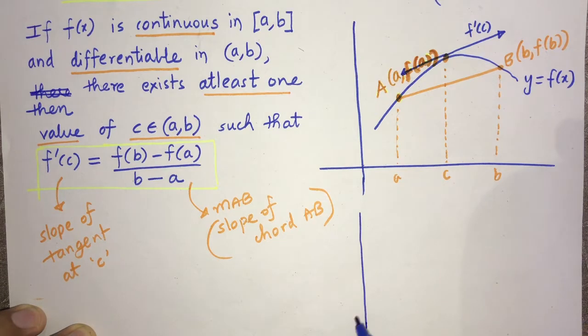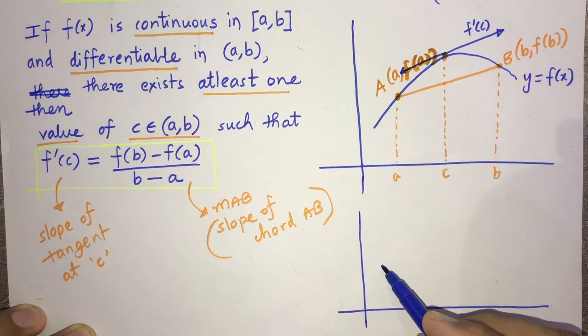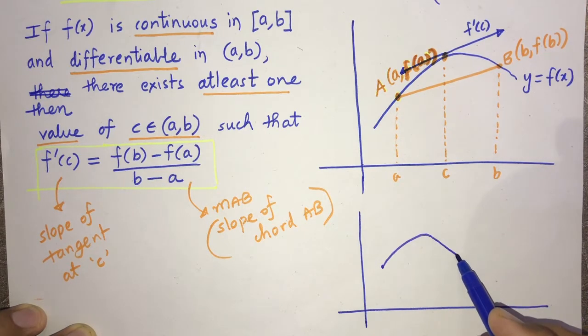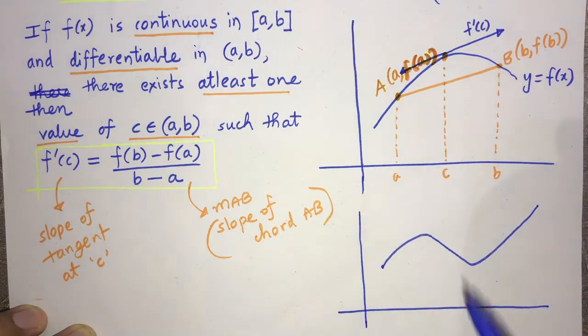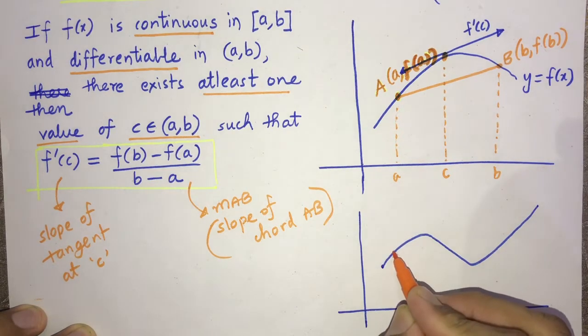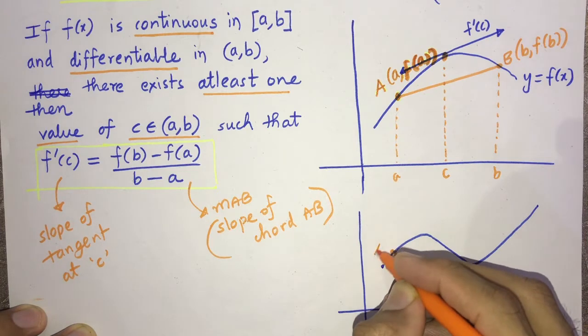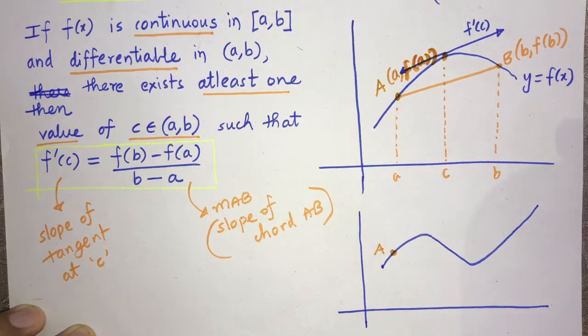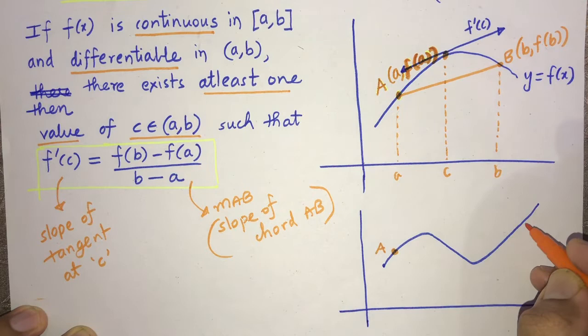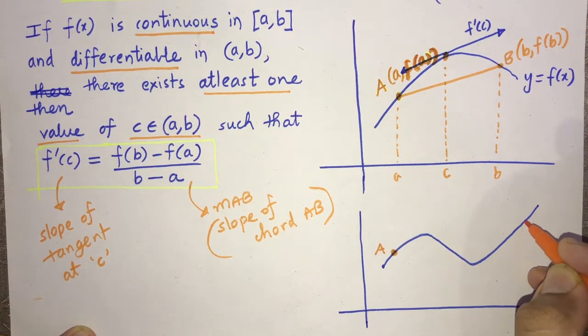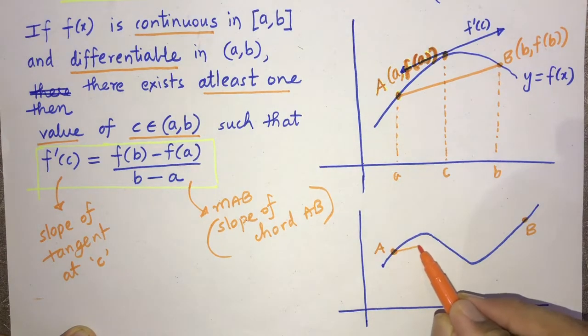So I have, say, this as a function, like sin x, which was also such a function, but that oscillates around the x axis. Now here we mark a, and here let us say we have a point which is b, and we have chord AB.